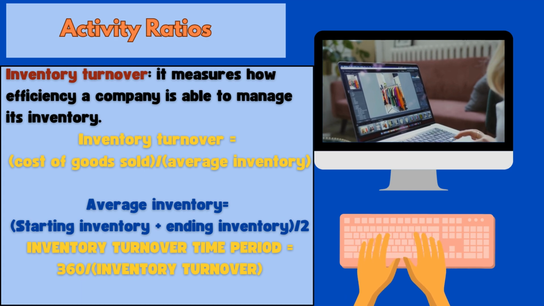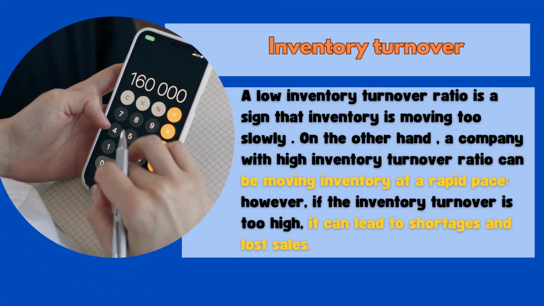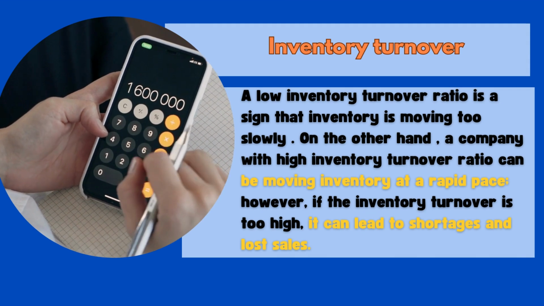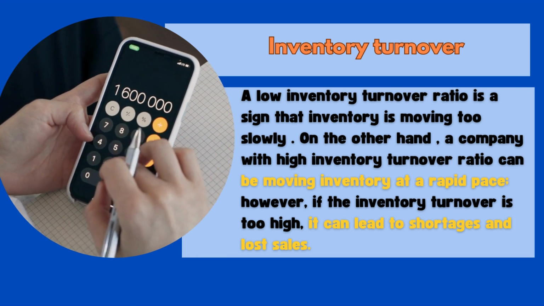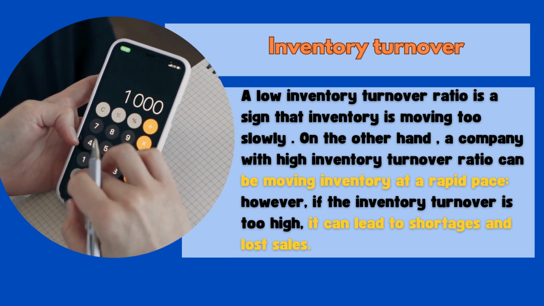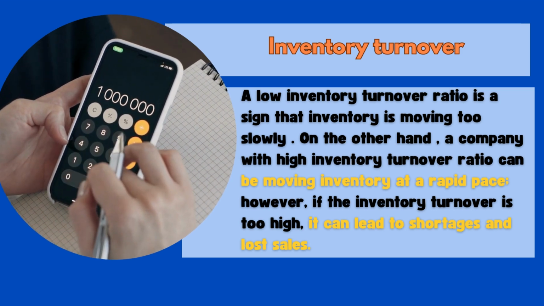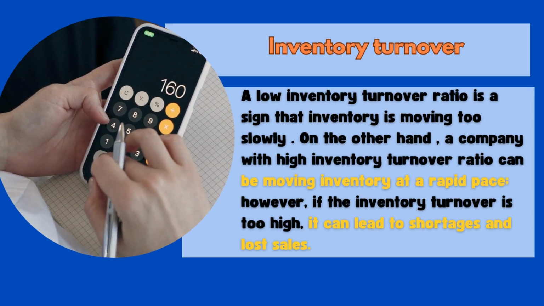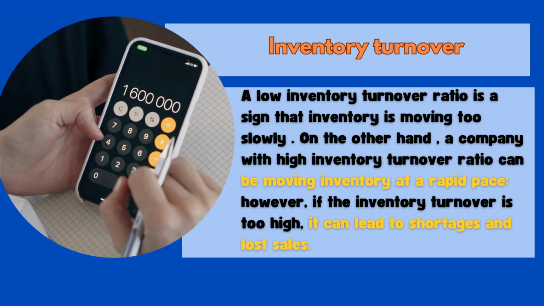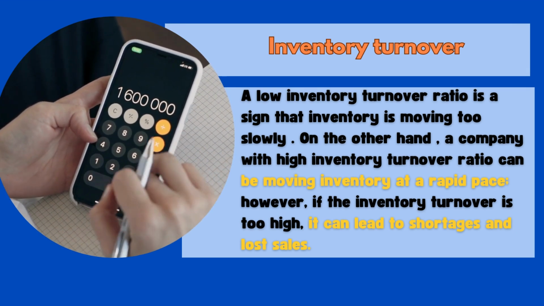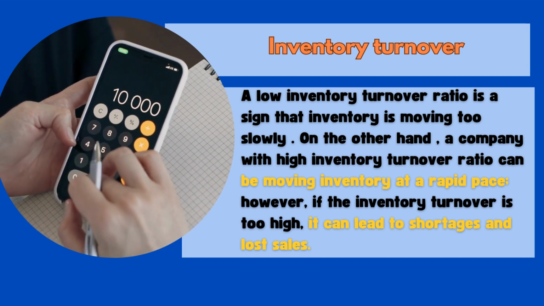Now we move to another activity ratio. Before that, we have to know what the inventory turnover means. A low inventory turnover ratio is a sign that inventory is moving too slowly. On the other hand, a company with a high inventory turnover ratio can be moving inventory at a rapid pace. However, if the inventory turnover is too high, it can lead to shortages or scarcity and lost sales.